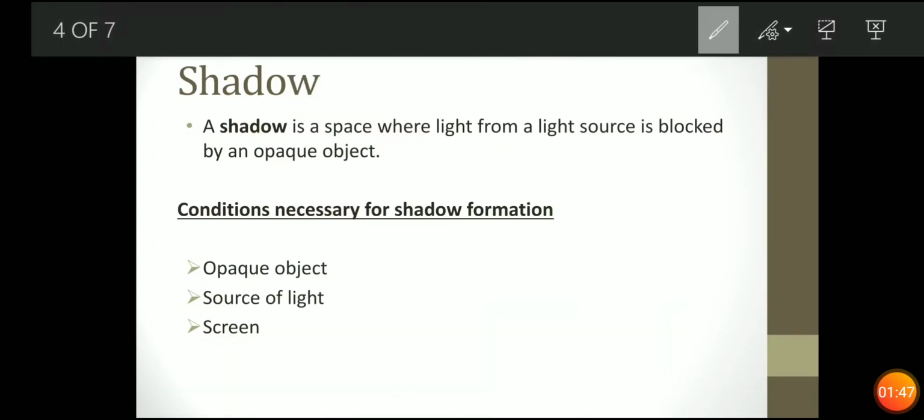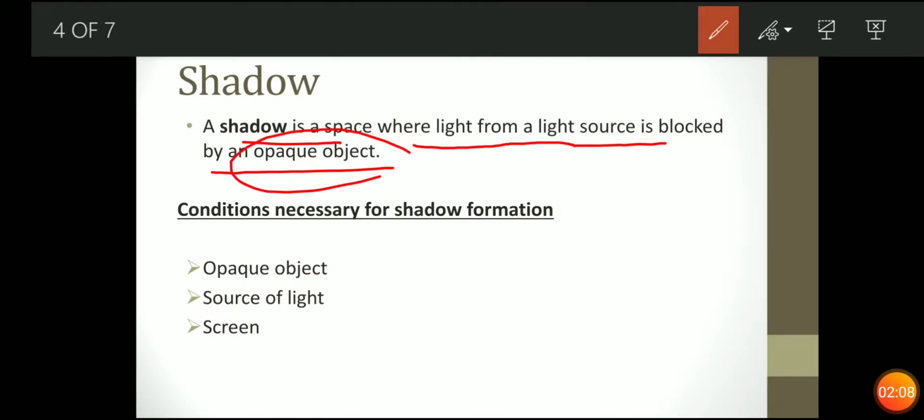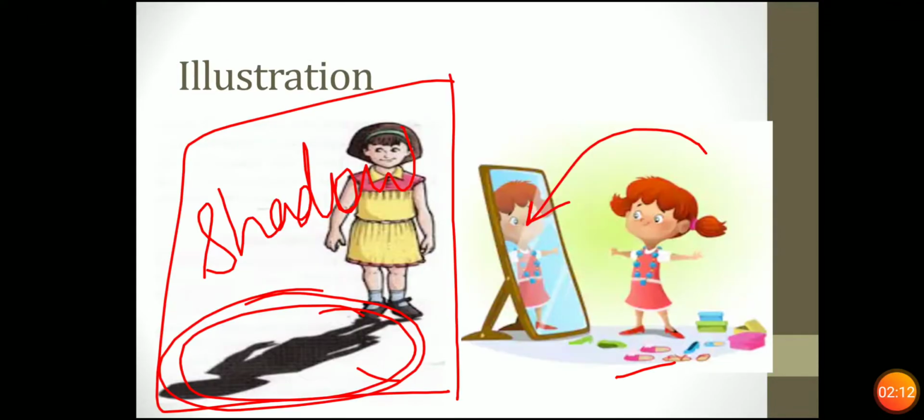What is a shadow? Shadow is a space where light from a light source is blocked by an opaque object. Means it is a space, हम इसे ऑब्जेक्ट नहीं कह रहे, it is a space कह रहे हैं. Now space जहाँ पर लाइट सोर्स आए but light source को ब्लॉक कर दिया. ब्लॉक करना मीन्स रोक देना. रोक दिया by an opaque object. किसने रोका? Opaque object ने रोका. Now see how.